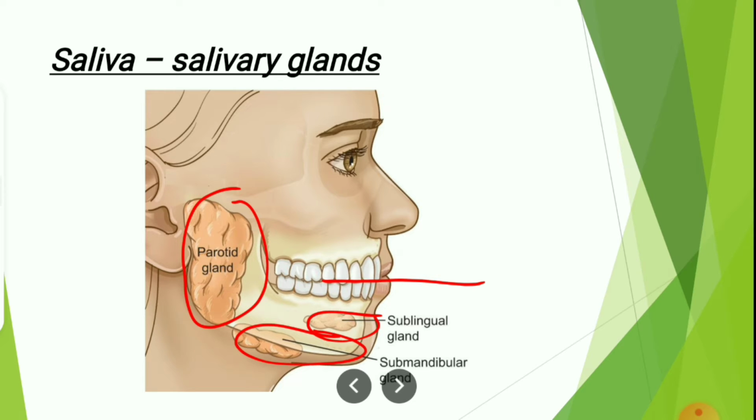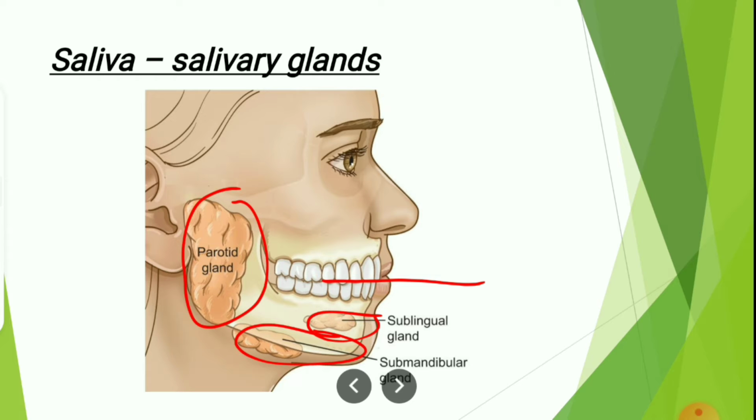Again, I am repeating. Here, the food which you take into the mouth, generally it will be chewed. And what will happen by chewing? It will make the food into small pieces. And once the saliva is secreted by the salivary glands, what will the saliva do? It will make the food wet. It will make the food soft, such that easily the food can enter into the food pipe. And at that time, while you are eating this, your tongue which is there at that particular place helps you to taste the food.